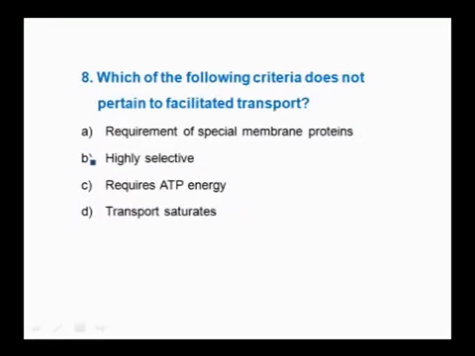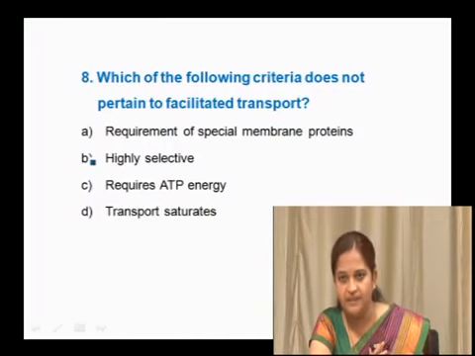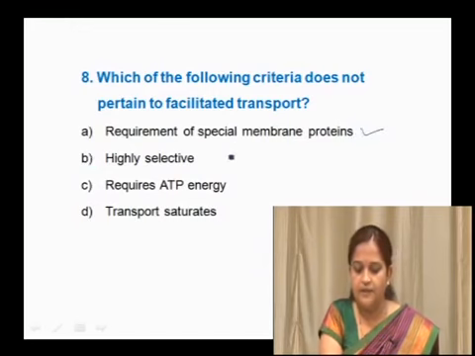Which of the following criteria does not pertain to facilitated transport? Whether it is requirement of a special membrane protein, highly selective, requires ATP energy, or transport saturates. In facilitated transport, that is facilitated diffusion, a short distance transport, we have learned that it requires specialized membrane proteins which allow hydrophilic substances to move through the plasma membrane. So, this is a correct option. Yes, it requires special membrane proteins, and yes, it is highly selective.